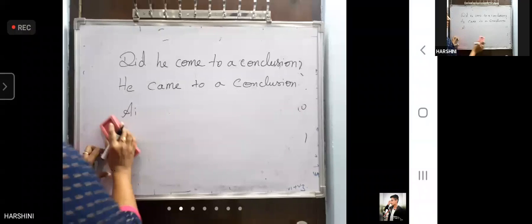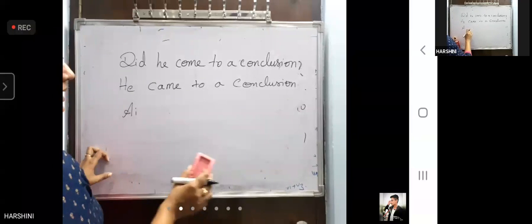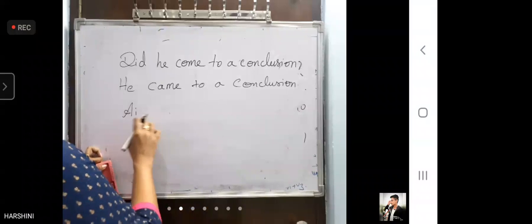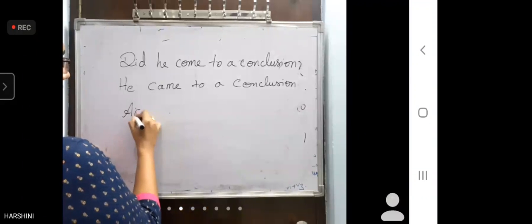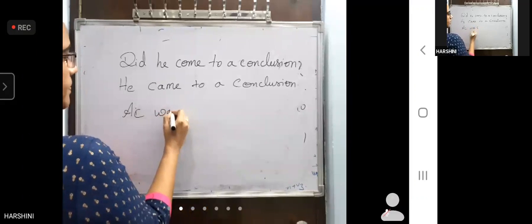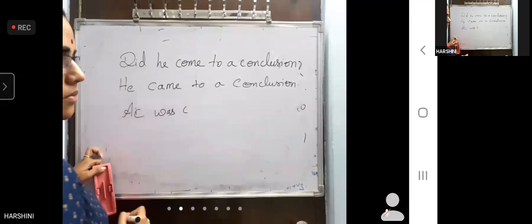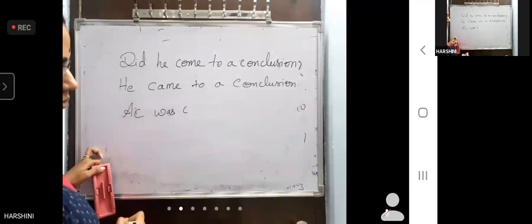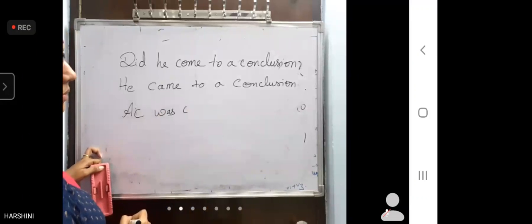Okay, I will change this. We will get an answer, but at the first level, what is the answer? A conclusion is, I'm sorry, was come, came, come by him.